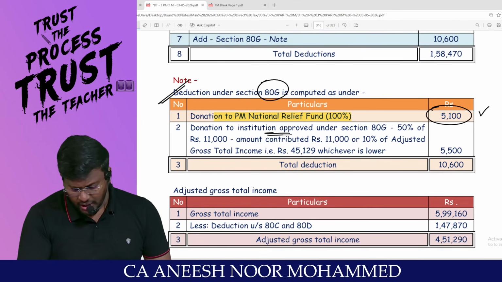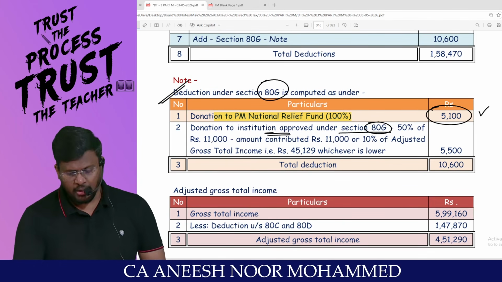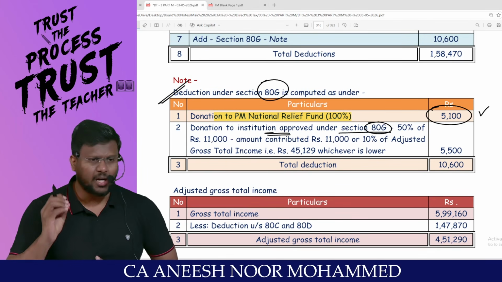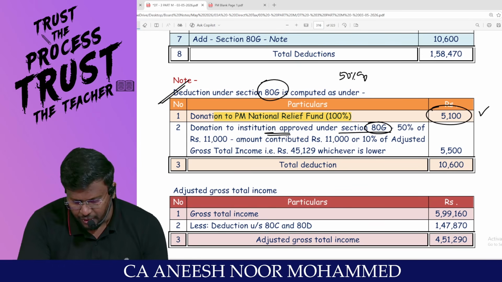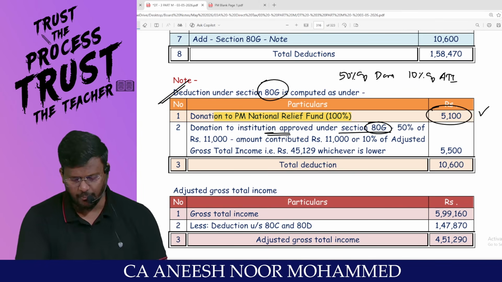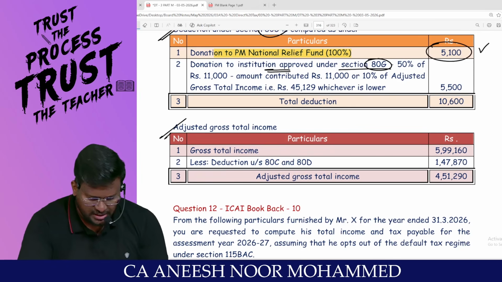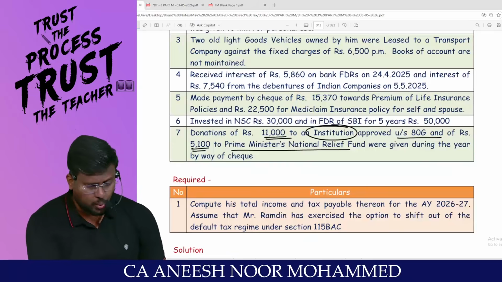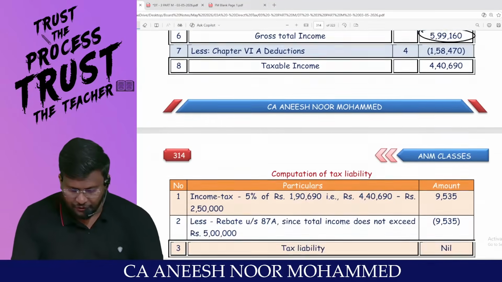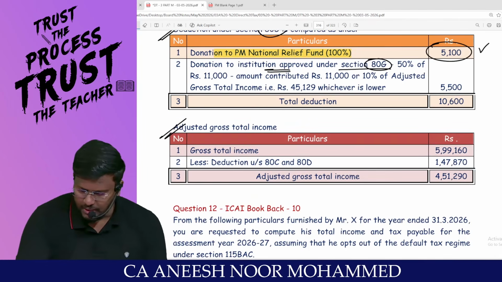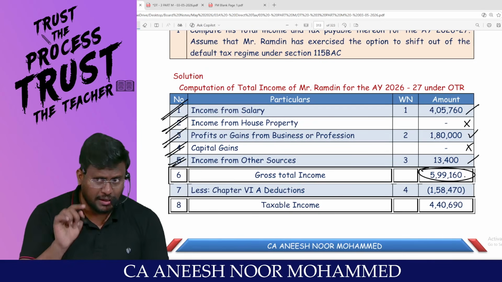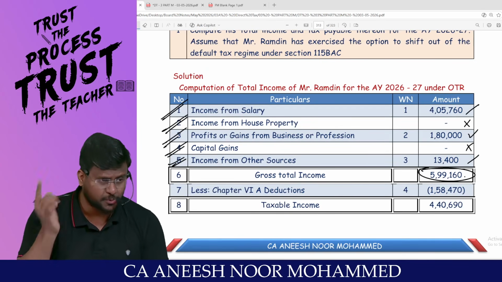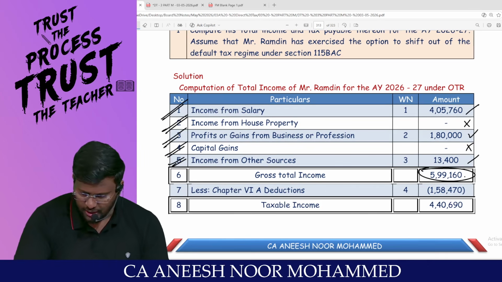But for the donation to an institution approved under 80G, you are not entitled to the 100% deduction. You are entitled to claim 50% of the donation or 10% of the adjusted total income, whichever is lower. So we are supposed to calculate the adjusted total income. To calculate it, I should take the gross total income, which is 5,99,160. From the gross total income, any long-term capital gain taxable at special rate should be removed. But in this question, there is no capital gain at all.